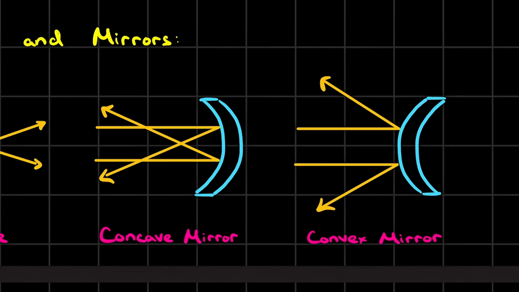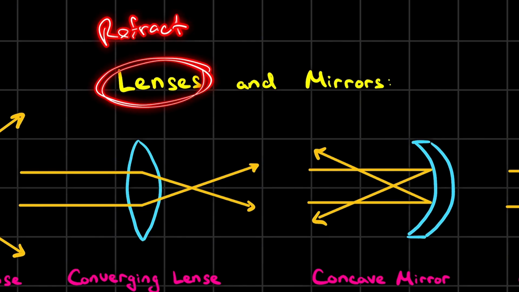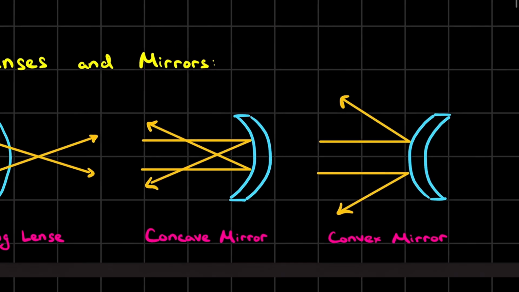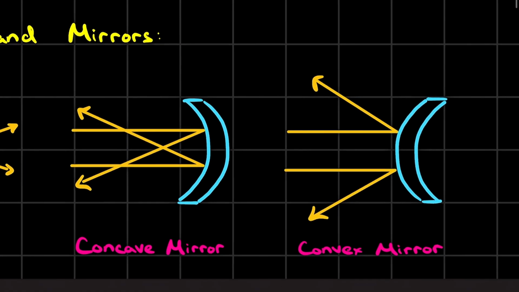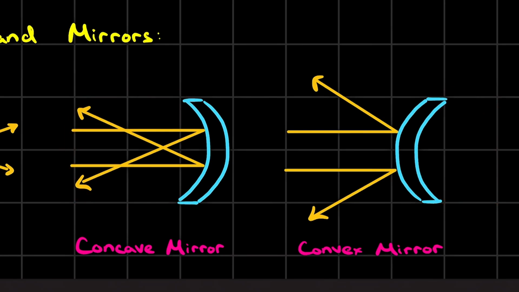And mirrors differ from lenses by just one factor. Lenses refract, they let light in, but they start to bend it. And when we talk about mirrors, they start to reflect it. They just reject light and pass it back. These are also called spherical mirrors. As you can see, we can continue this thing here and so on, and this will be just spherical. In a concave mirror, light is reflected back, but it is collected at a certain point. When we talk about convex mirrors, it's totally opposite. Light goes in, but it is reflected outwards and cannot be collected.